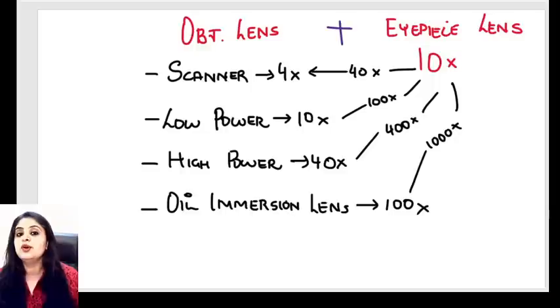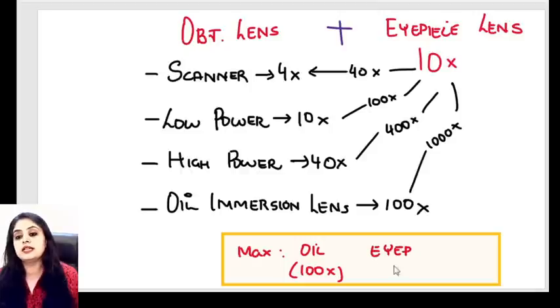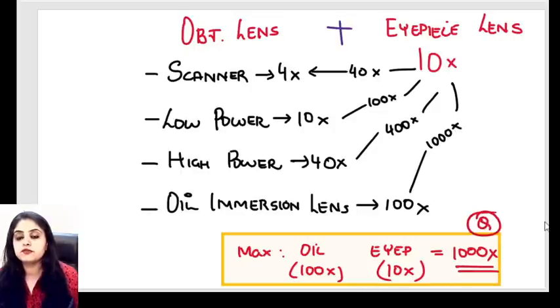So if I ask you, what is the maximum magnification that you can obtain in a microscope? Think logically. What's the maximum magnification? You will say oil immersion will give me 100 times, and the eyepiece is going to give me 10 times. So what is the maximum magnification that we can receive? It is 1000 times. 100 into 10, 1000. That's one of the most favorite questions in the previous year papers. So that's it about the light microscope. Let's move on to some other microscopes.